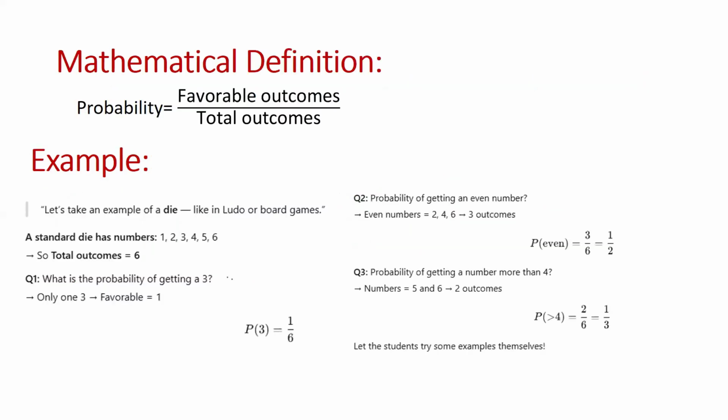Now we will define the mathematical formula for probability. Probability is basically the favorable outcomes divided by the total outcomes. We earlier discussed probability should be given in the form of percentage, fraction, or decimal.